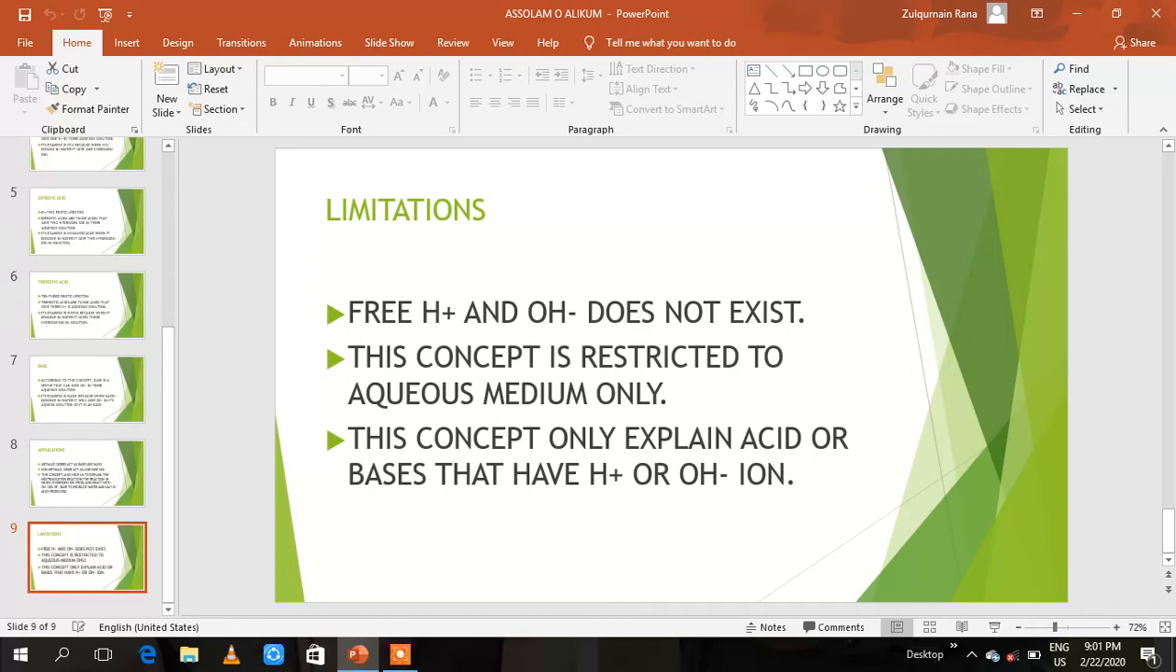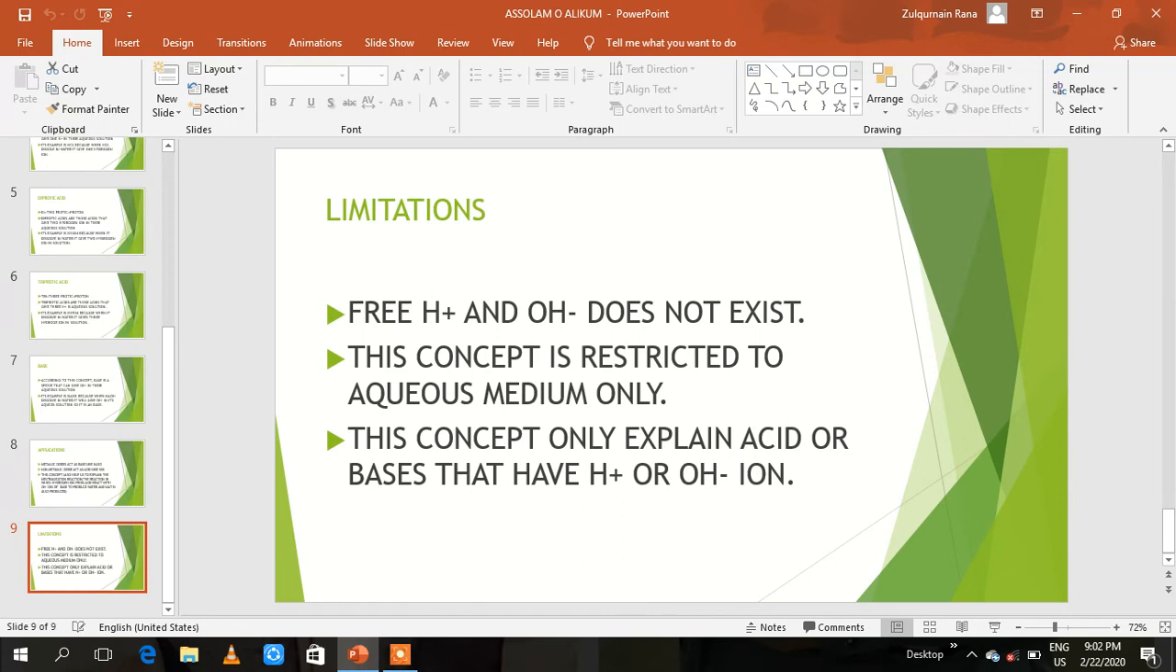Next, we will move toward the limitations of Arrhenius concept. There are many limitations, but we will discuss a few. Free H+ or OH- does not exist. For example, when HCl is dissolved in water, it will give hydrogen ion in the aqueous solution. This hydrogen ion does not exist independently because it is attracted by other water molecules. It reacts with other water molecule to form H3O+, meaning hydronium ion. So free H+ and OH- ion does not exist. This concept is restricted to aqueous medium only.